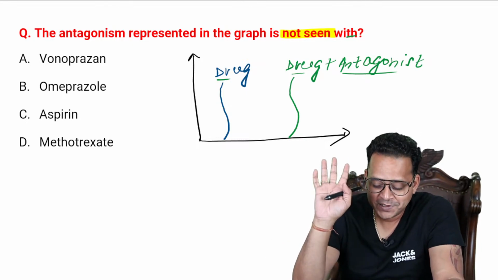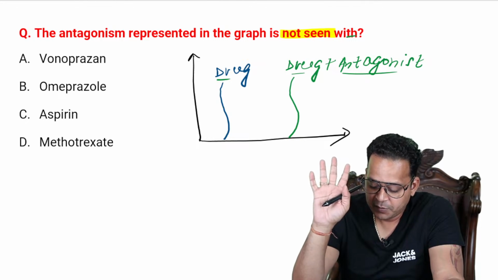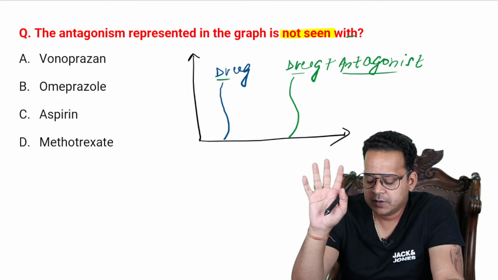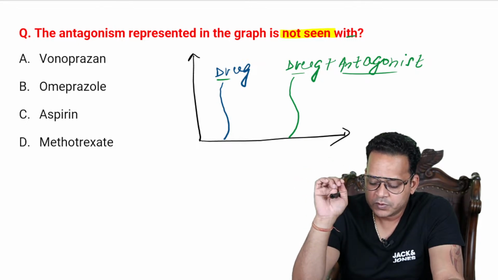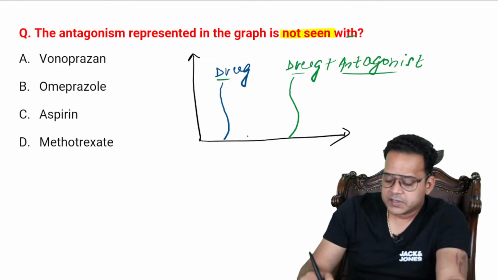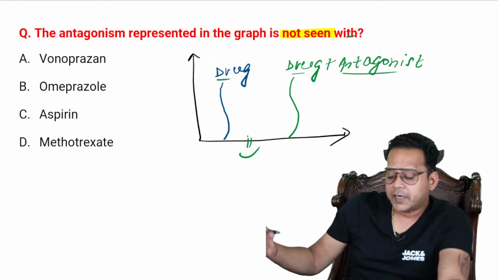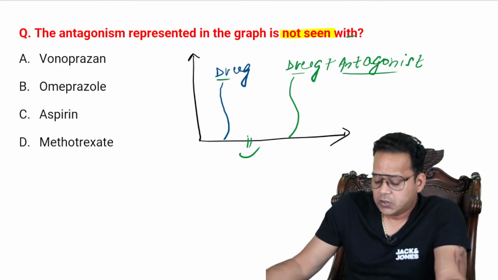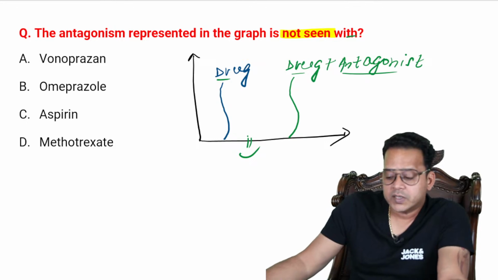There is one thing I've cleared, that I made something wrong while making this MCQ. But anyway, let us treat it as a multiple true false question. And what are the 2 possible answers? First of all, tell me something. This antagonism that we're discussing here, what type of antagonism is it? Competitive reversible, non-competitive, or competitive irreversible? What is it?